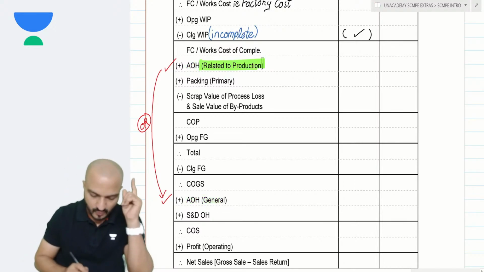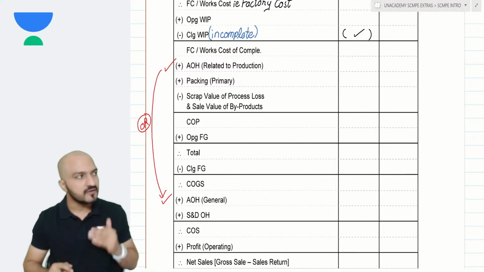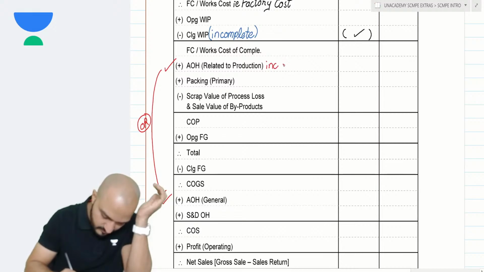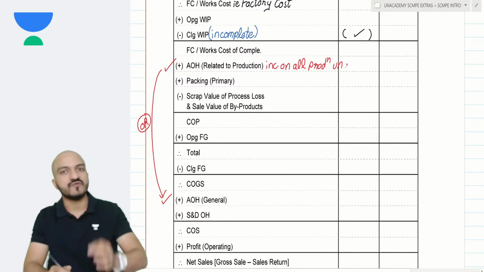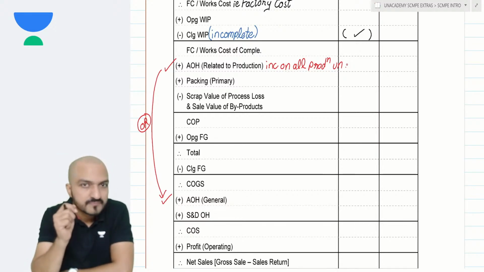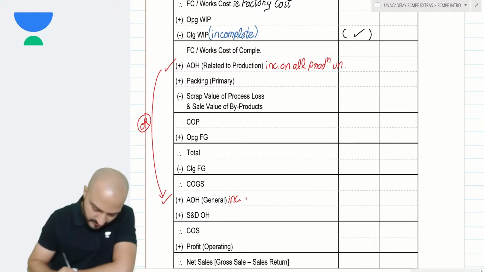What's the difference over here? Well, admin overheads related to production. Now, because this is related to production, so I say that this admin is incurred on all production units. This is incurred on every unit which I have produced. It is incurred on all completed production. But general admin is general admin because it is considered that you incur this on